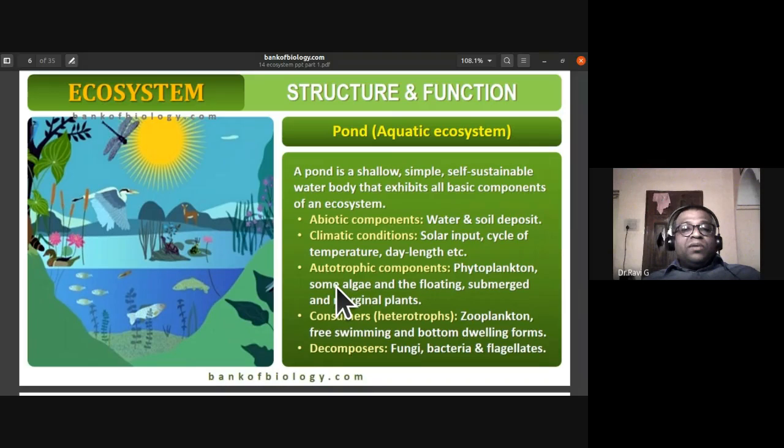The autotrophic components within this pond ecosystem are phytoplanktons, algae, and floating, submerged, and marginal plants. The consumers or heterotrophs are zooplanktons, free swimming and bottom dwelling forms. The decomposers in this pond ecosystem are fungi, bacteria, and flagellates.